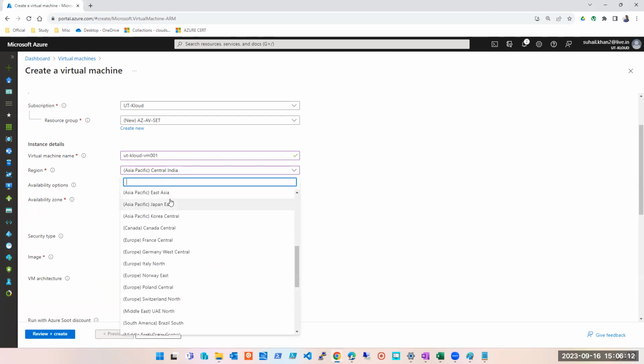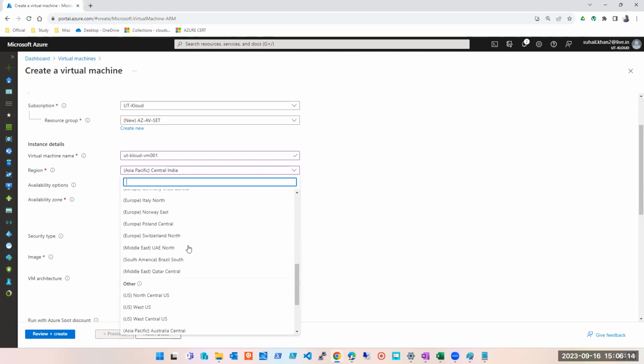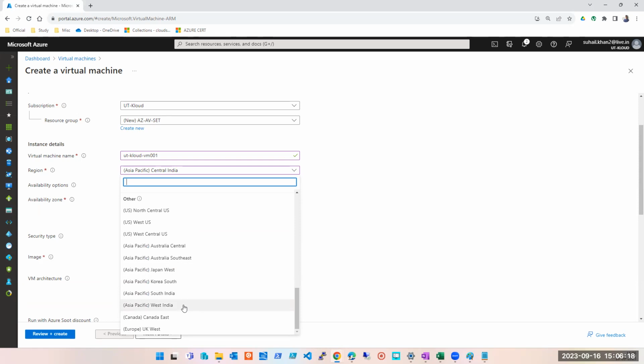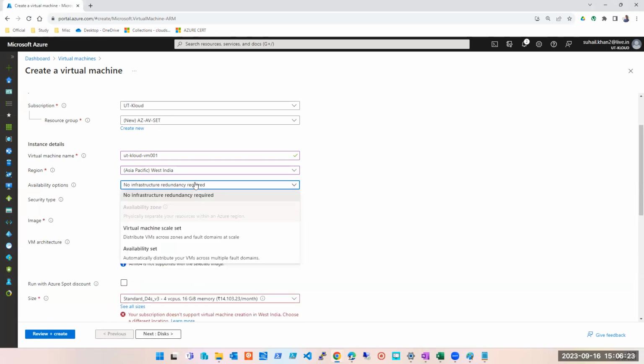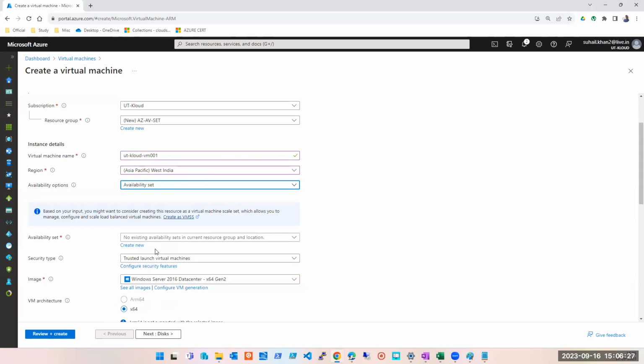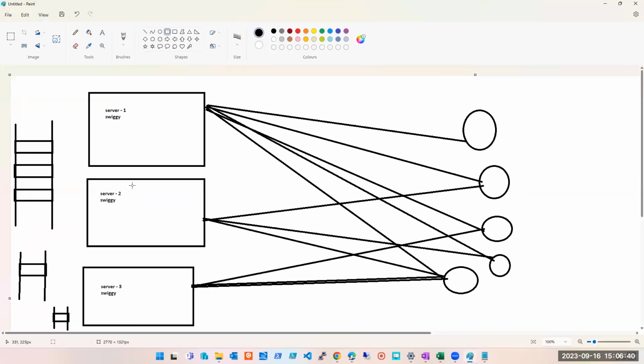But I am talking about availability set. Do I have to worry about it, or will I get it everywhere? You'll get it everywhere. So let's see. West India, we have availability set. I'm clicking on it. Now I'm going to create my machine in one availability set. For that, I require one availability set. What I'm saying here is that I want to deploy my machines in an availability set.